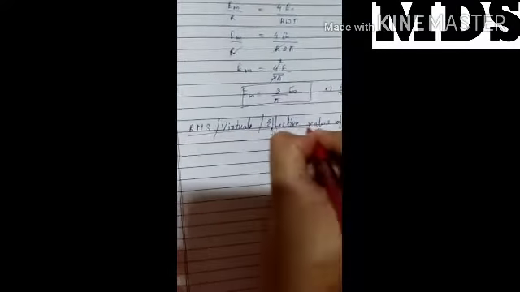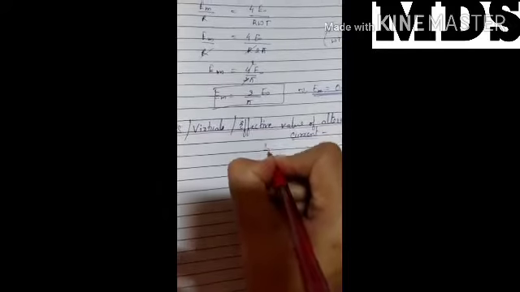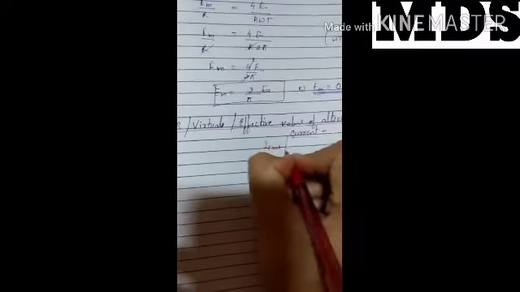That is the next topic, our RMS virtual effective value of the current. Clear? Here we can denote it I RMS, I effective, I virtual. We can denote it with all these letters. How will we define it?